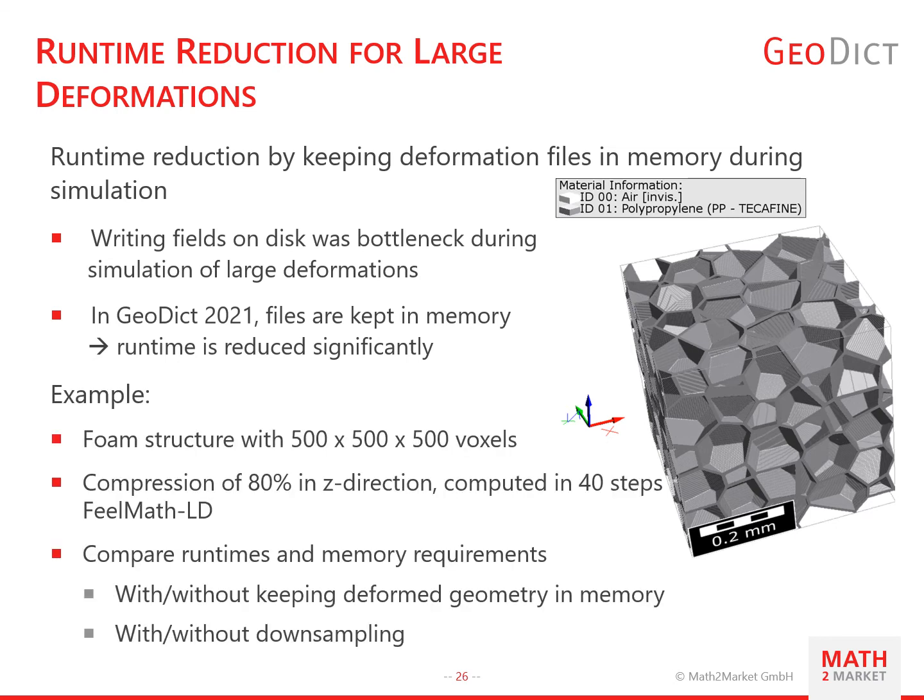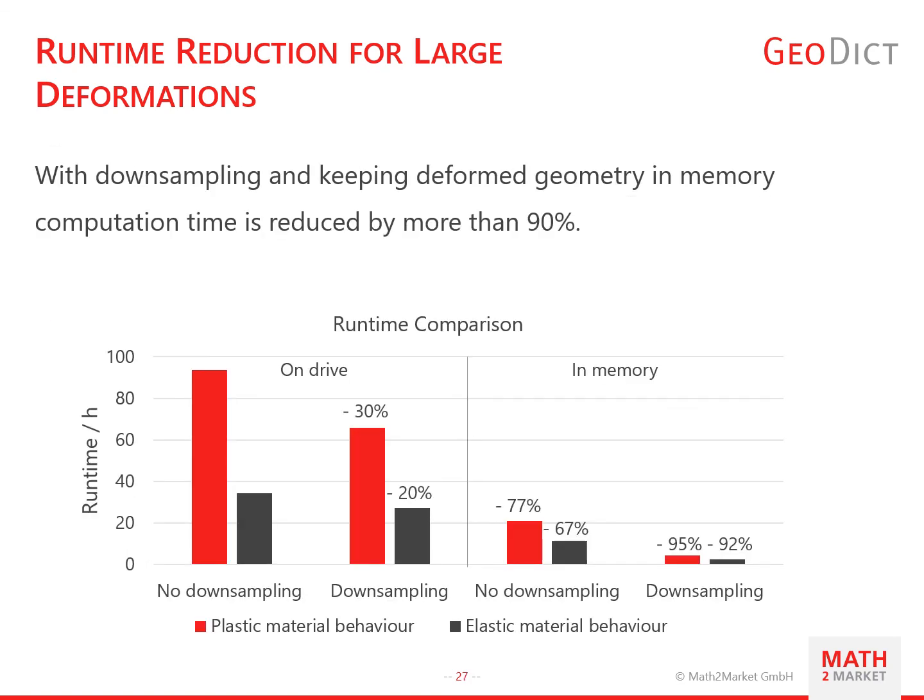I will show you an example of a foam structure with 500 by 500 by 500 voxels. We computed a compression in z direction of 80% in 40 steps. We compared runtimes and memory consumption with and without keeping the deformed geometry in memory. Moreover, we looked at an additional speed up by also using downsampling. So let's have a look at the results. All reductions I will mention now are compared to the first column, no downsampling and simulation on the hard drive.